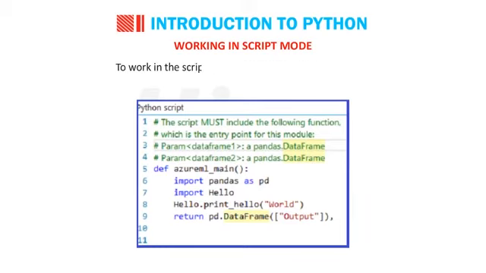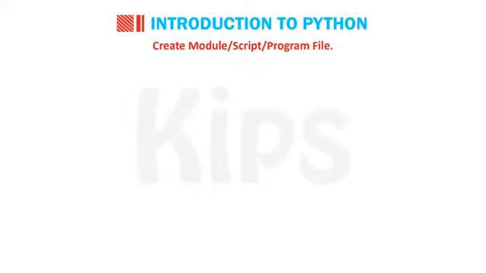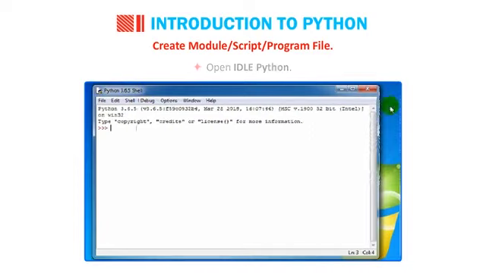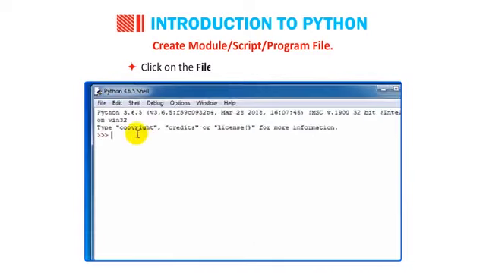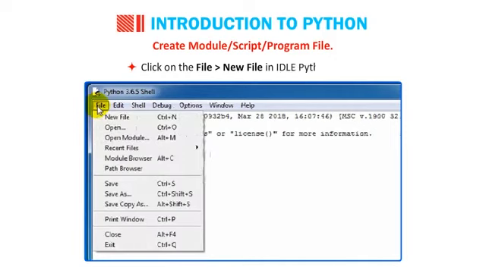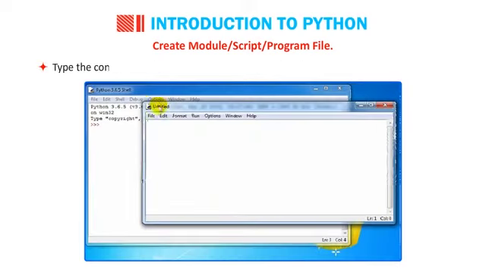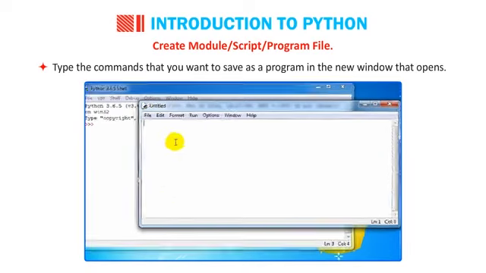To work in the script mode, you need to do the following. Create a module, script or program file. Open IDLE Python. Click on File, then go to New File in the IDLE Python shell. Alternatively, you can also press the Ctrl+N key combination. Type the commands that you want to save as a program in the new window that opens.